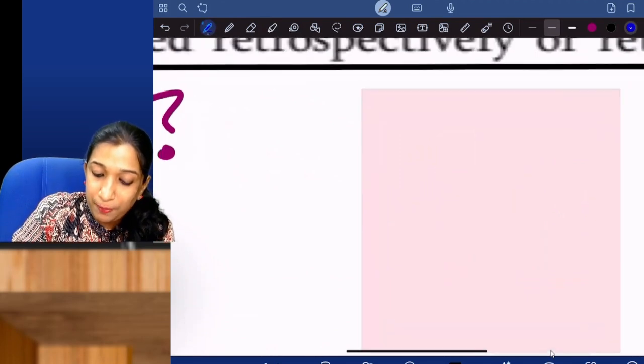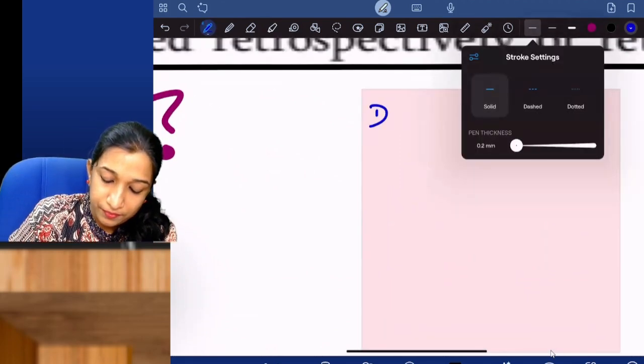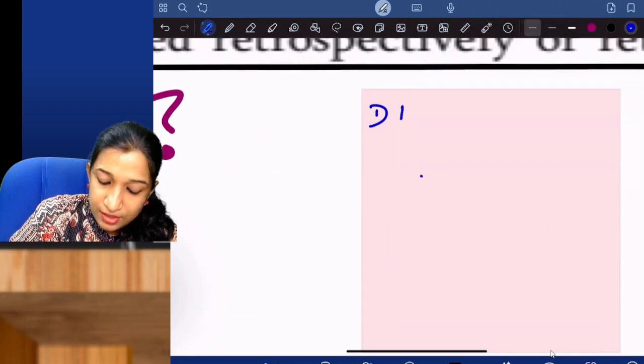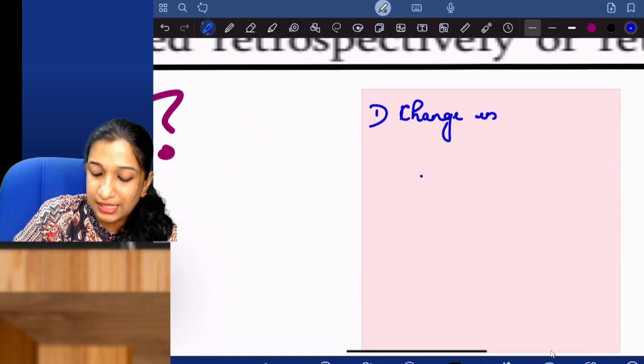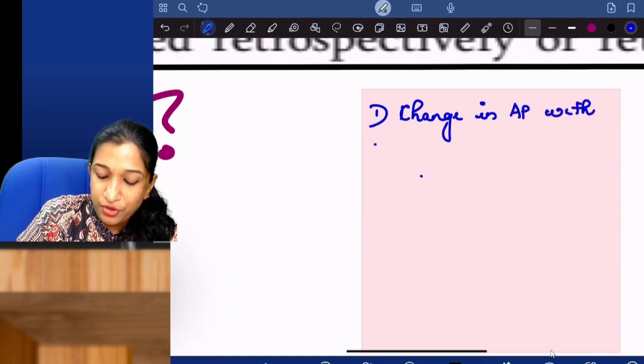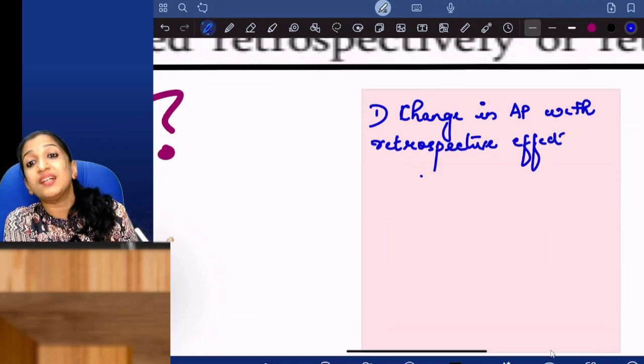Opening balance sheet is prepared, one, when there is a change in accounting policy with retrospective effect. I am changing an accounting policy which I was following for the last 15 years.